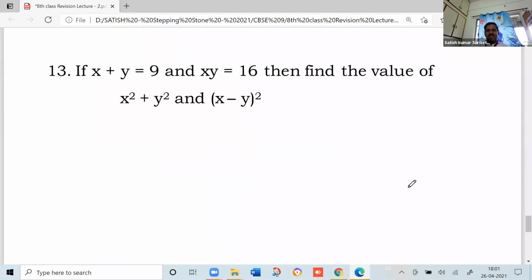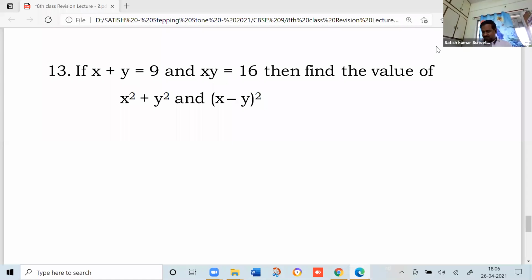Try next. If x plus y equal to 9 and xy equal to 16, then find the value of x square plus y square and x minus y whole square. So here x plus y equal to 9 is given, xy equal to 16 is given. Then you need to find the value of x square plus y square and x minus y whole square.